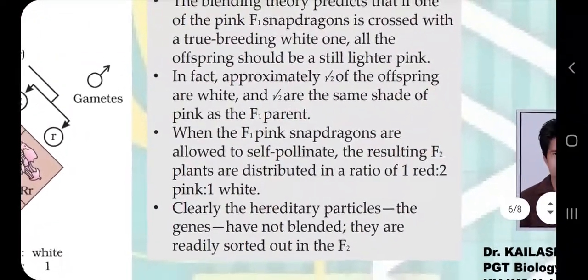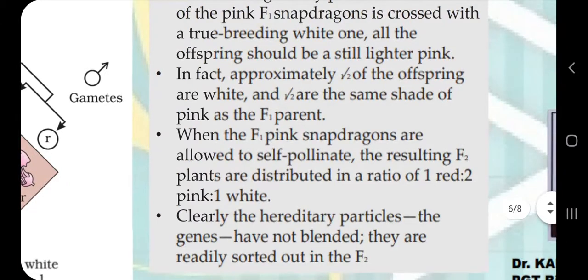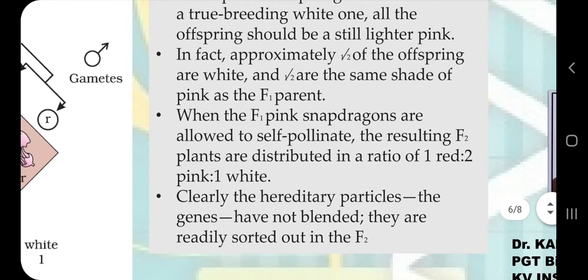And how this disproves the blending theory: the blending theory predicts that if one of the pink F1 snapdragons is crossed with a true breeding white one, which we have not performed but we are assuming, all the offspring should be a still lighter pink. So in the F2 generation we would assume that there must be lighter pink plants also. But the results of the F2 generation show clearly that this is not blending. We are able to get dominant and recessive phenotypes in the F2 generation also. So this explains the extension of Mendel, not the violation of Mendel's law.